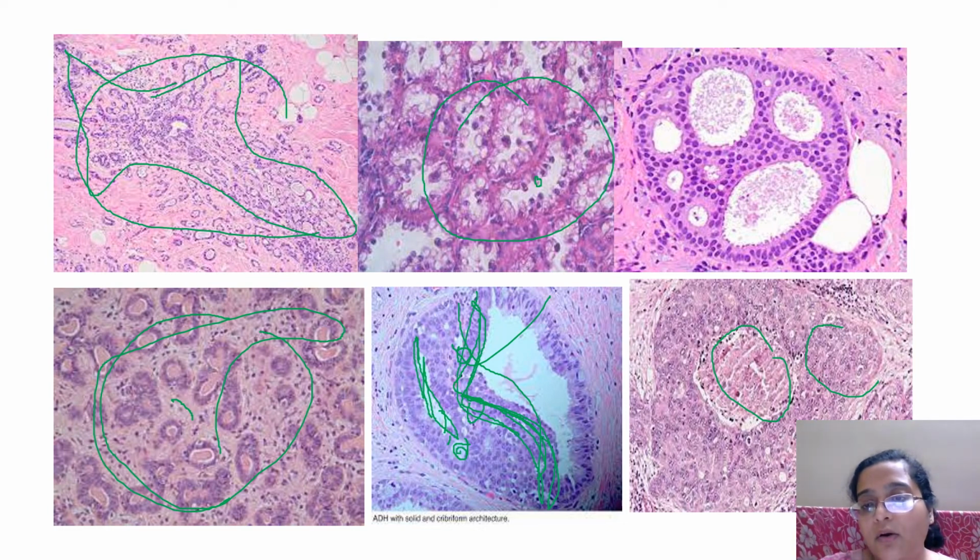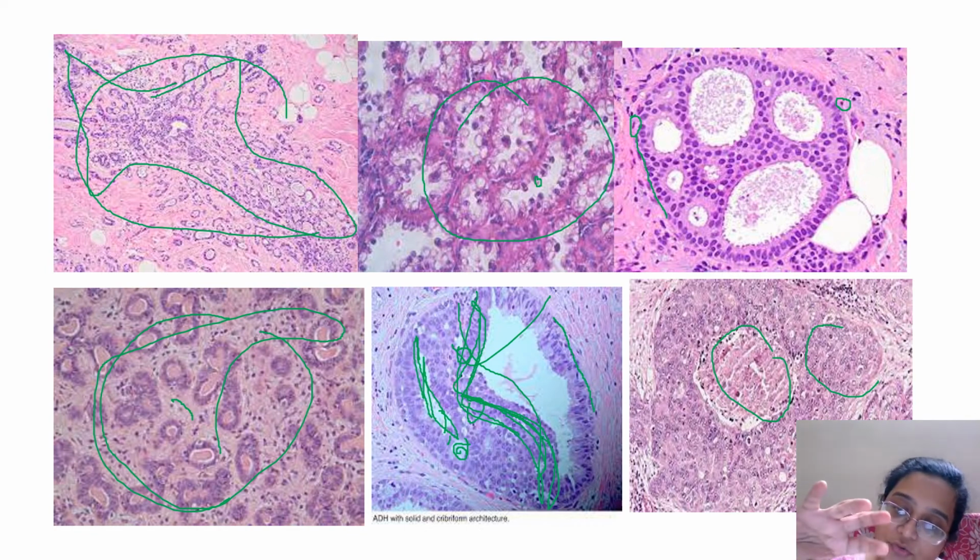Now, what I want to tell you is that if you get a slide, be it a tubular adenoma, be it this kind of a thing, just look at this place. Okay, look over here. Do you see these elongated cells? Do you see these? Okay, these are your myoepithelial cells, P63 positive. And these are the cells which, if present, show that the tumor is limited in that area. Means it is an ADH, UDH or something benign, not a cancer.